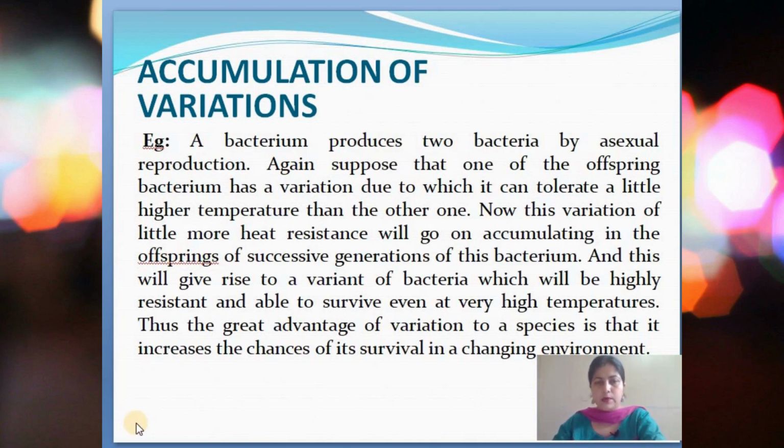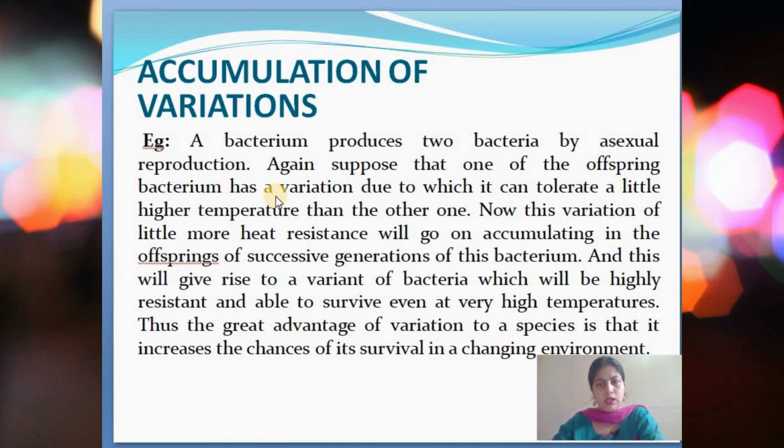So as an example of accumulation of variation, we can take the example of a bacterium. We know that when a bacterium divides, as you have learnt in the previous chapter on asexual reproduction, it divides into two parts. The nucleus also divides and the cytoplasm also divides, and it gives rise to two more individuals. So in that process, suppose that one of the offspring bacteria